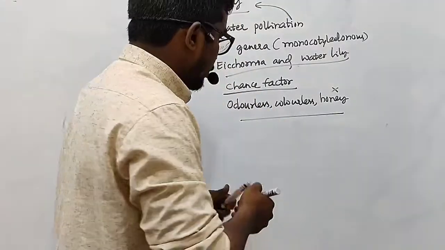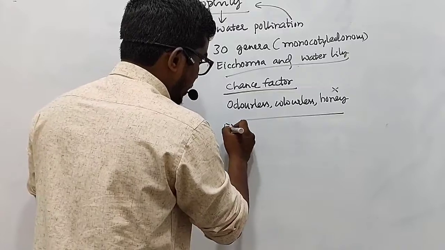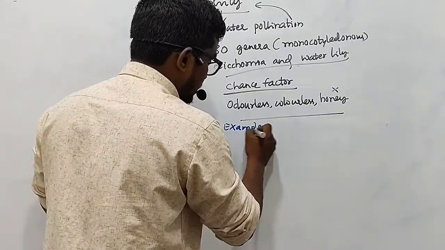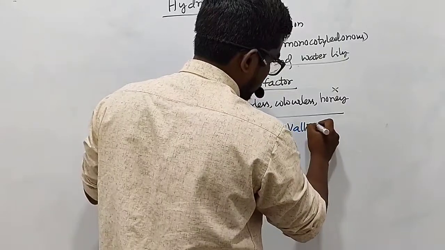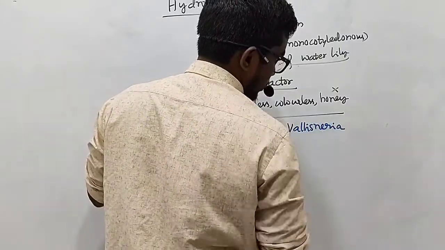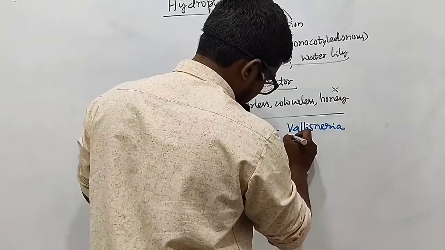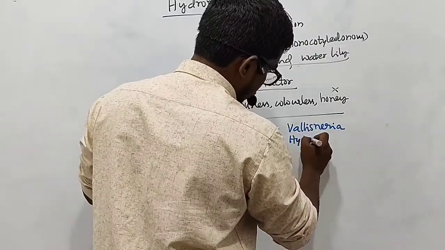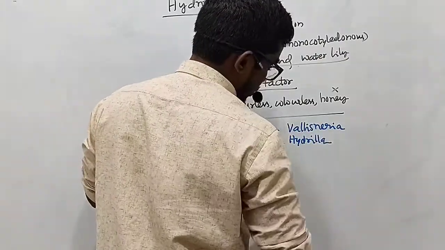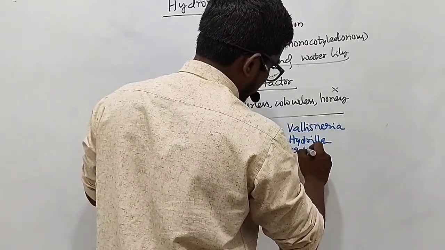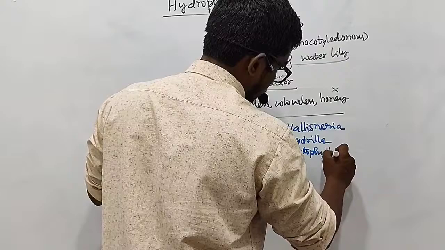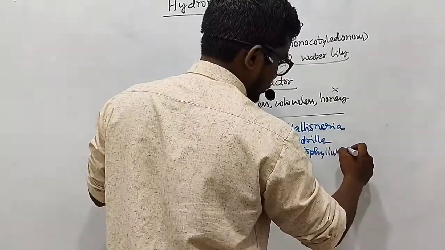Furthermore, if I want to give you a few examples, the best examples here are Vallisneria, which is a freshwater hydrophyte. Then we have Hydrilla, which is also a freshwater plant. Then we have Ceratophyllum demersum, also a freshwater plant.